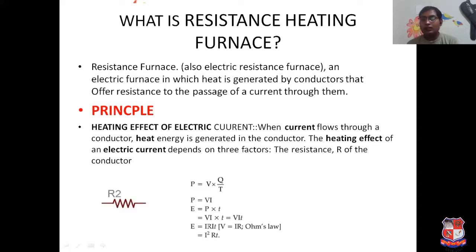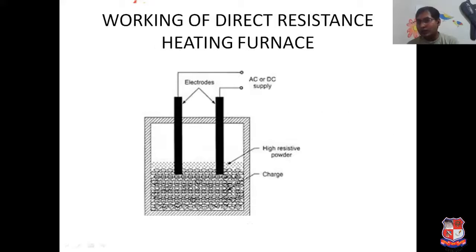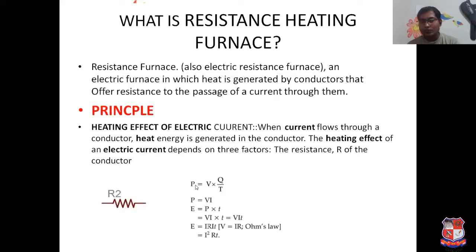This I square RT amount of heat can be used for different purposes, and this can be proved in this way.